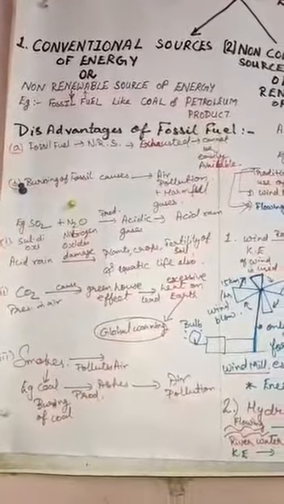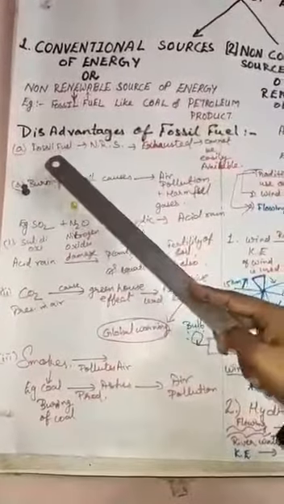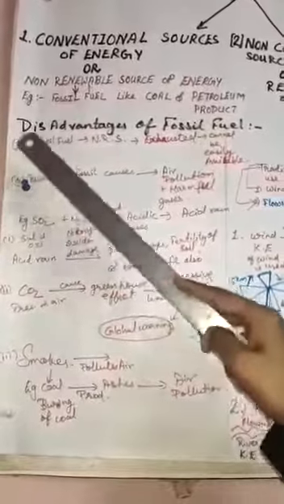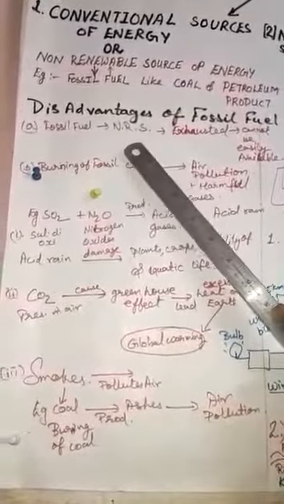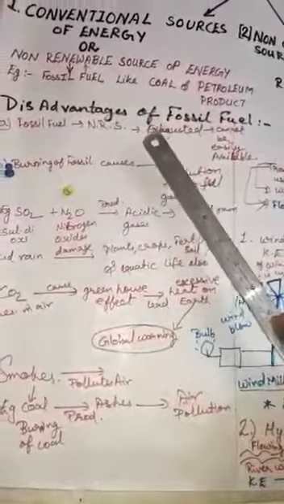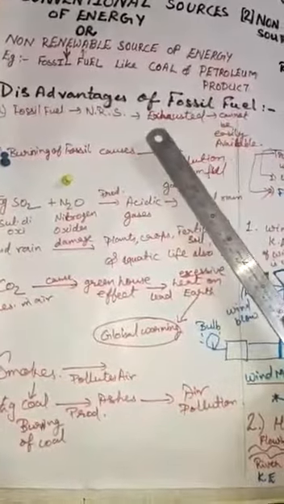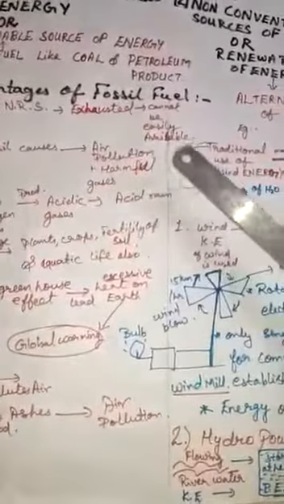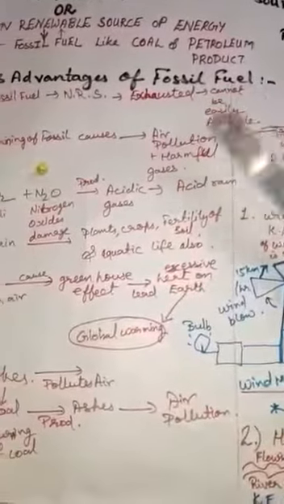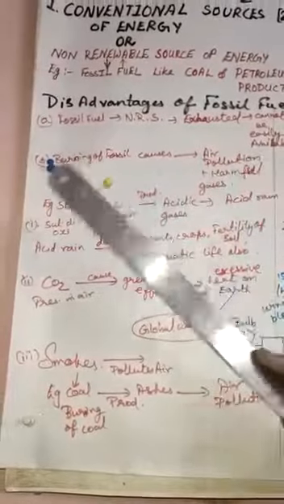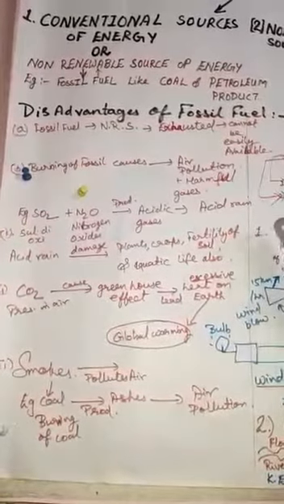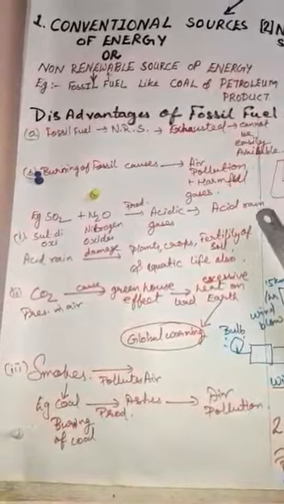Let us see what are the disadvantages of fossil fuel. When fossil fuels are burned, burning of fossil fuel causes air pollution. And as you know, fossil fuels are a non-renewable source of energy, so they will be exhausted. And once exhausted, they cannot be easily produced or easily available. Is that clear? Burning of fossil fuel causes air pollution, and some harmful gases are also produced.